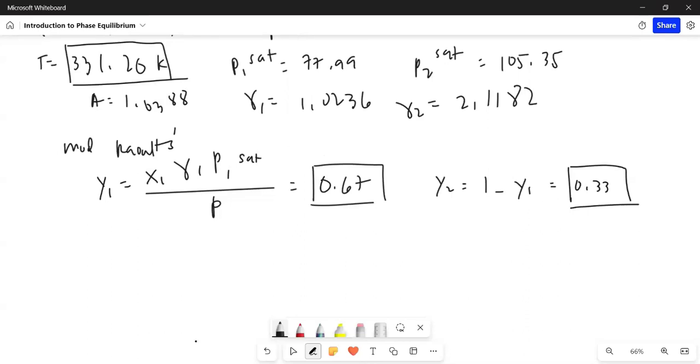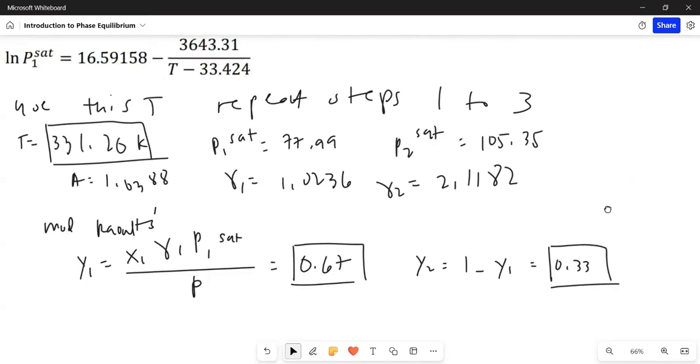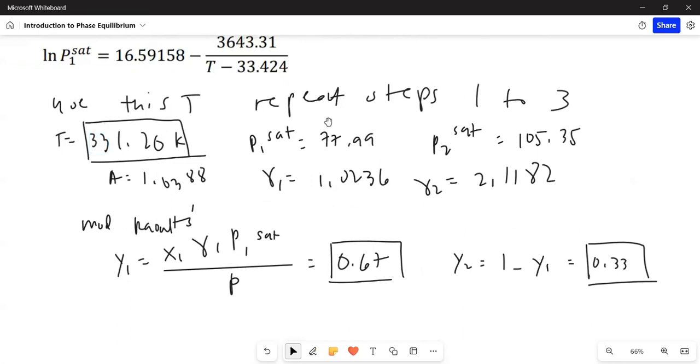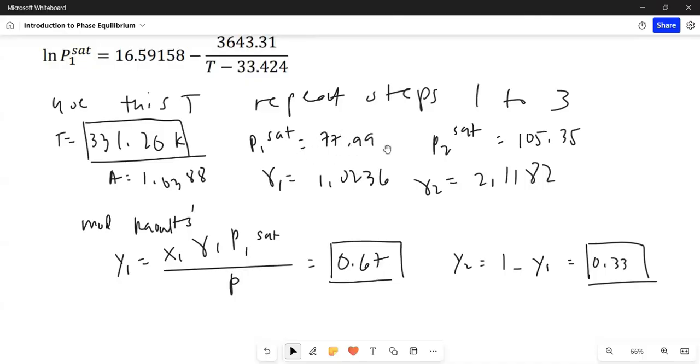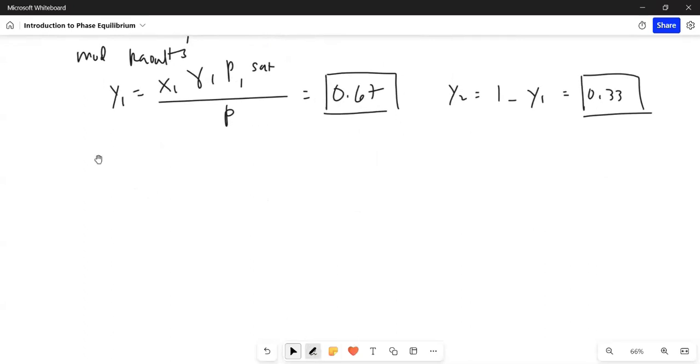To save time, I already wrote the answers. From our spreadsheet, the temperature is 331.2, and the P1 saturation and P2 saturation are these numbers, and gamma are these numbers. So we're not finished yet. After the temperature, we need the mole fraction in the vapor phase. So use the modified Raoult's law and calculate Y sub 1 and Y sub 2. That's it for letter C.